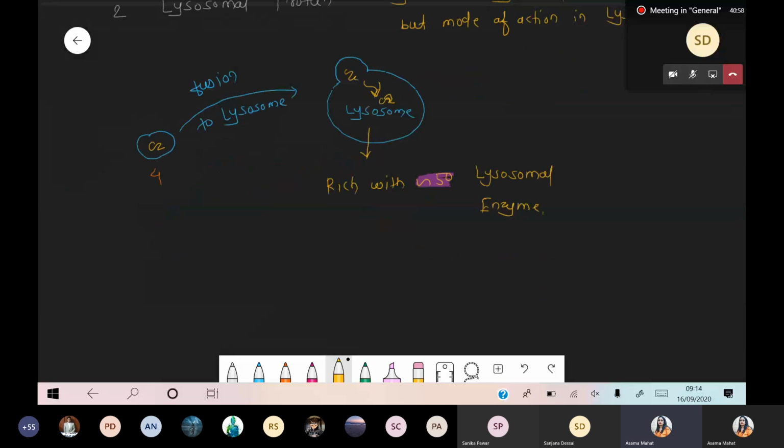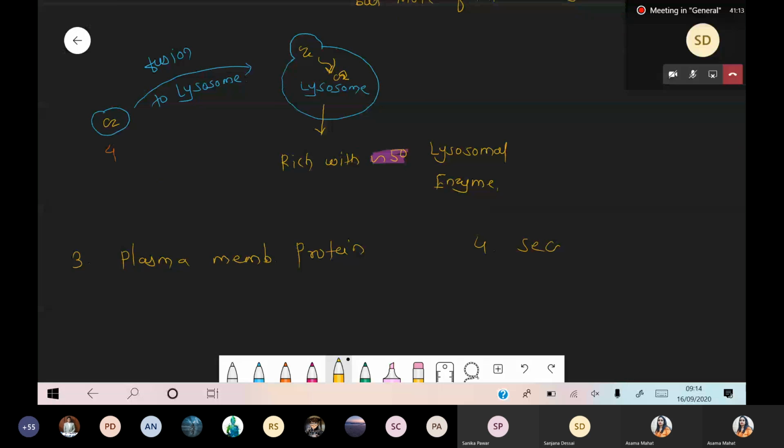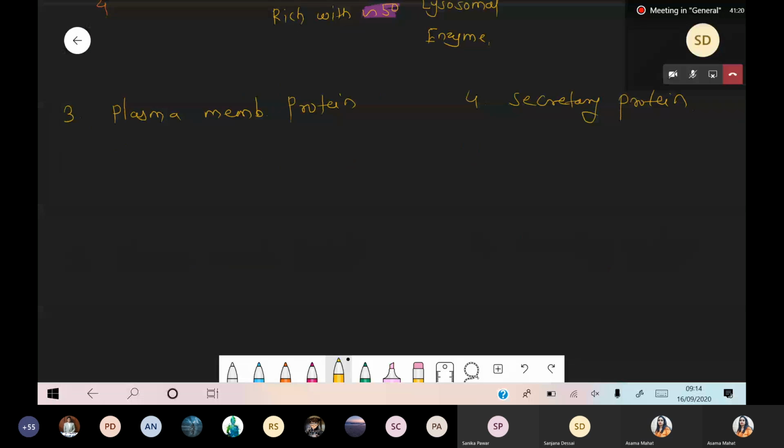Now we are talking about the third part, that is plasma membrane protein. Immediately we compare this point with the secretory protein. Okay, so simply I draw the plasma membrane structure. So these are the plasma membrane, both these are the boundary plasma membrane of the cell. Now we are giving the number. Tell me the number for the plasma membrane protein.